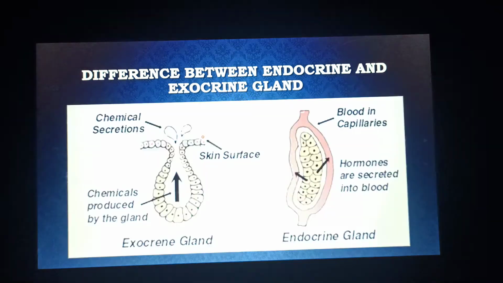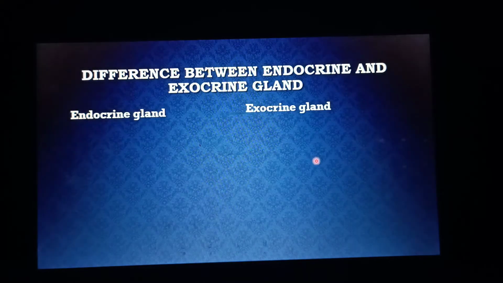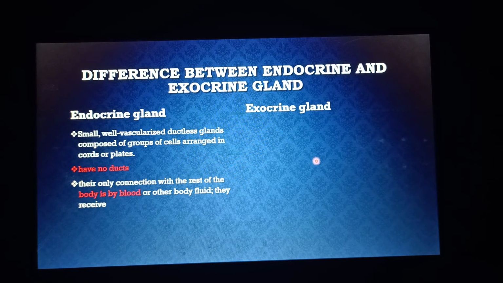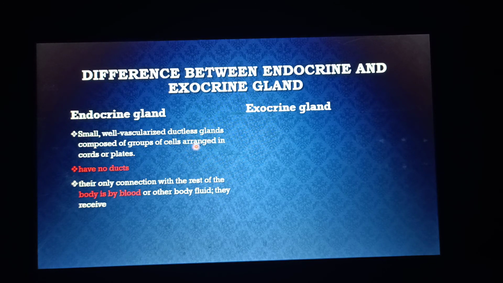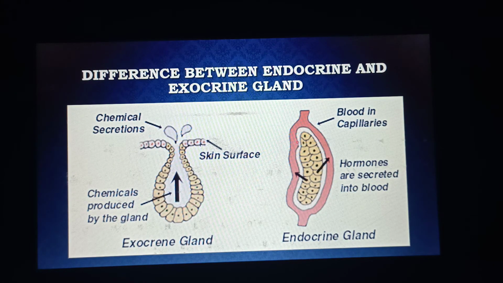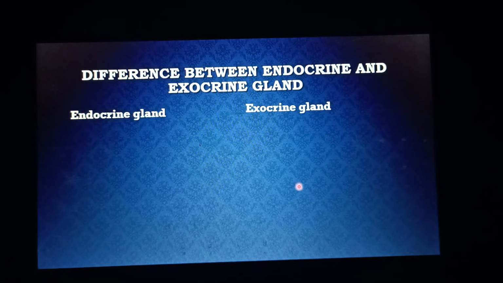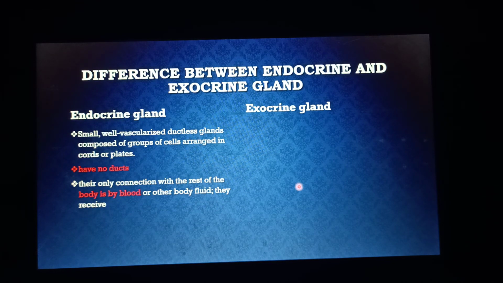Here you can see in the figure there are no ducts, and so these are ductless glands composed of a group of cells arranged in cords or plates. Somehow you can say these are cords or plate-like structures. So they don't have any ducts, and their only connection with the rest of the body is by blood.